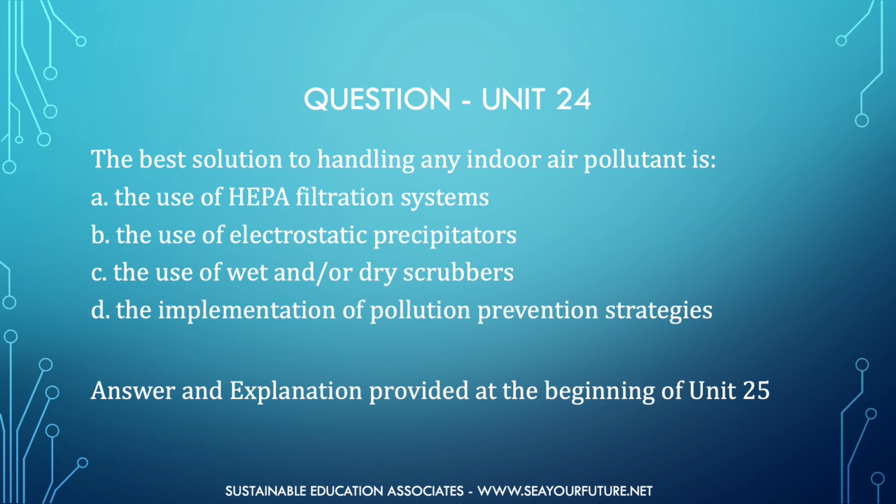Here's your question for Unit 24. The best solution to handling any indoor air pollutant is Choice A, the use of HEPA filtration systems. Choice B, the use of electrostatic precipitators. Choice C, the use of wet and/or dry scrubbers. Or Choice D, the implementation of pollution prevention strategies. The answer and explanation are provided at the beginning of Unit 25.